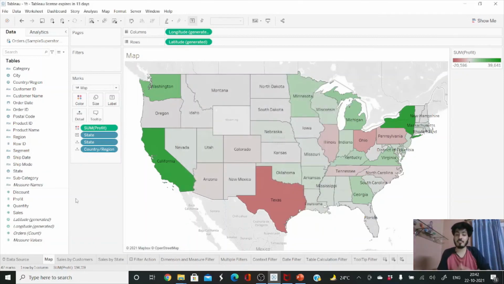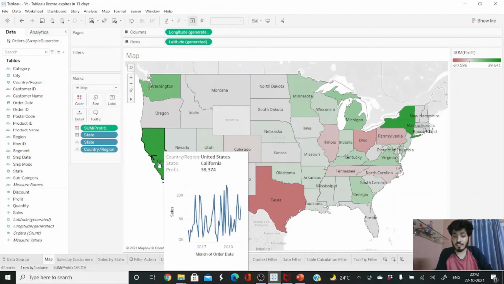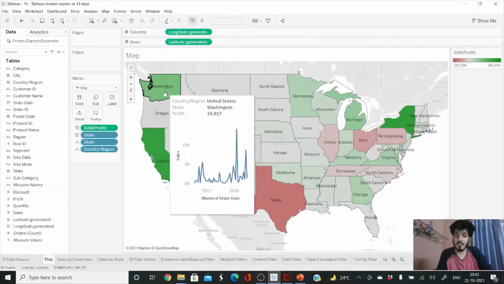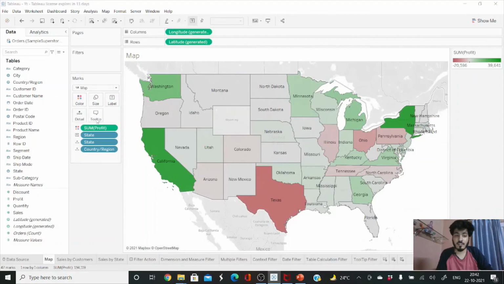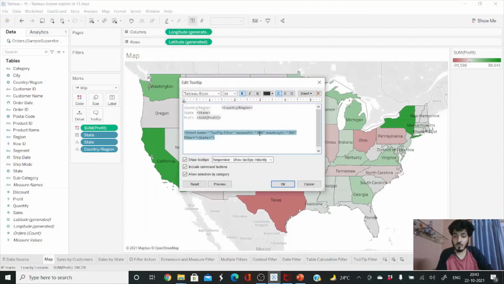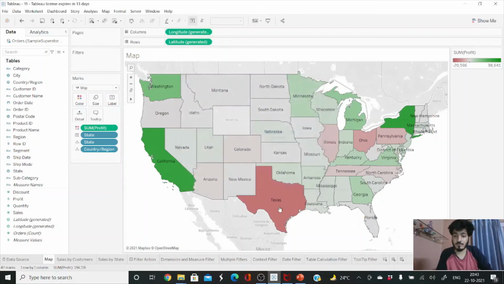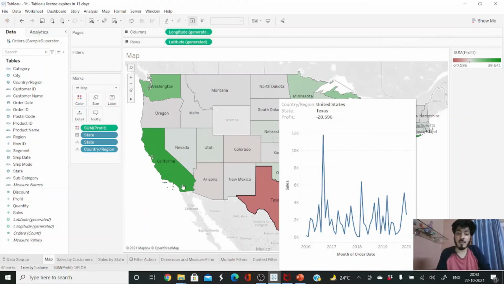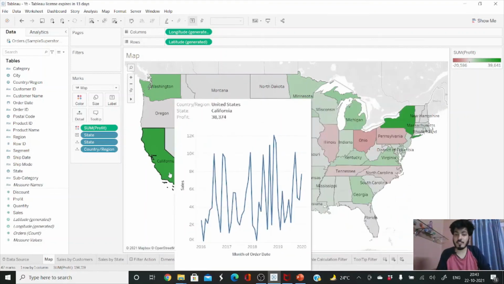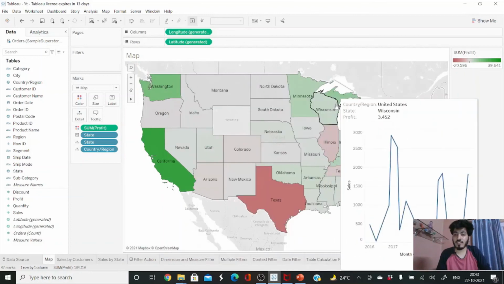So now what has happened is, when I hover over the state, it will show me the sales performance between the years. So how cool is that, right? Yes. So we can make adjustments in the size it is showing. Suppose I want to change the size, I can change it by maximum width here and height here, and click on OK. Okay, perfect. So now it is looking nice. So this is one of my favorite filters in Tableau. We can use the tooltip filter in Tableau. So I hope you are clear with that.